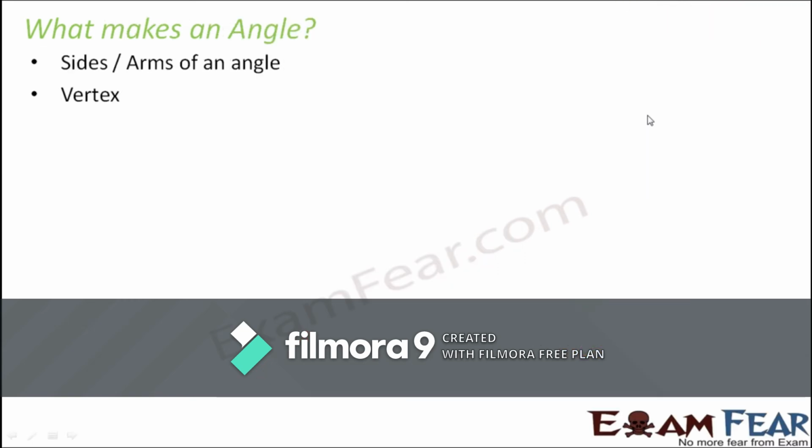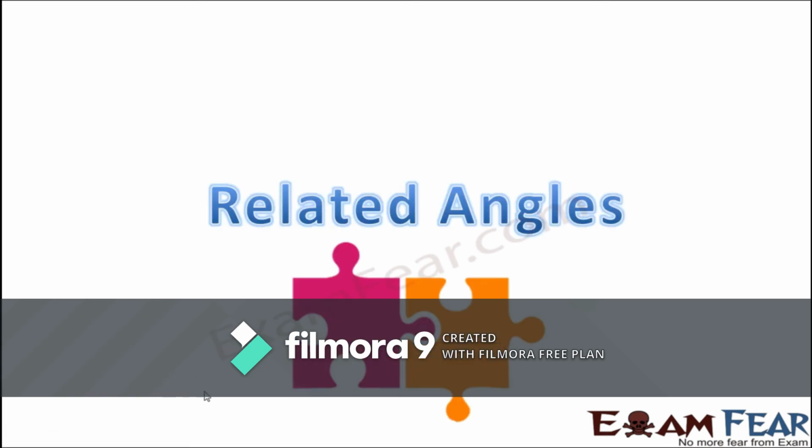So when you talk about the parts of an angle, an angle consists of the sides or arms of the angle. So these are the arms, this is one arm and this is another arm. These are the arms or sides of the angle, and this common point is called the vertex. So once we have had a quick recap on the basics, let us now talk about related angles.